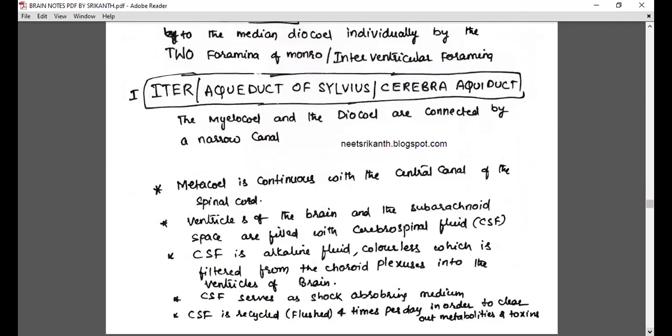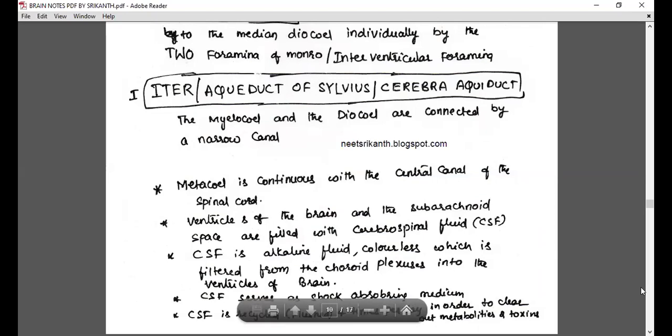And the other thing that we discussed, that flushing out. Metacoel is continuous with the central canal of the spinal cord. The ventricles of the brain and subarachnoid space are filled with cerebrospinal fluid. That CSF is an alkaline, colorless fluid, which is filtered from the choroid plexuses into the ventricles of the brain. We discussed this area in the previous class. The CSF serves as a shock absorbing medium, and it is recycled or flushed 4 times per day in order to clear out metabolites and toxins.